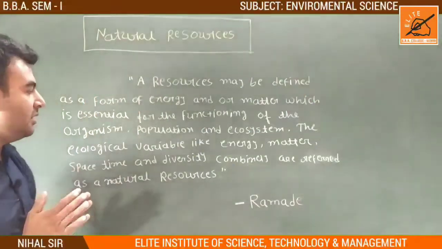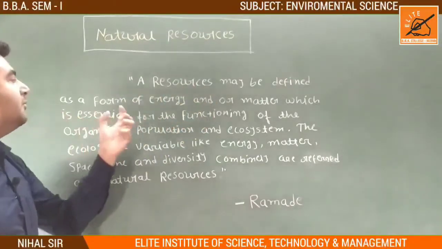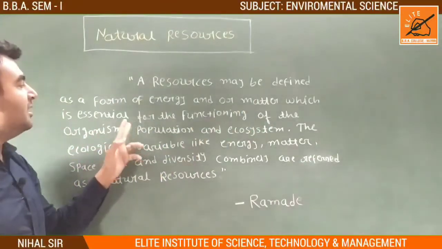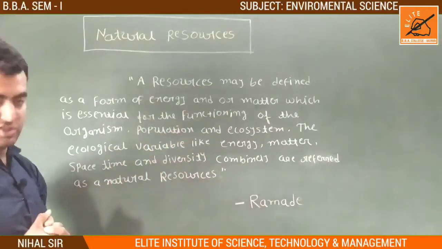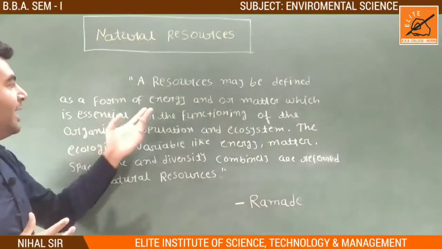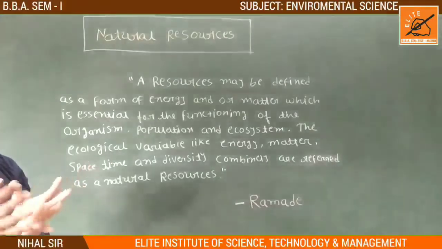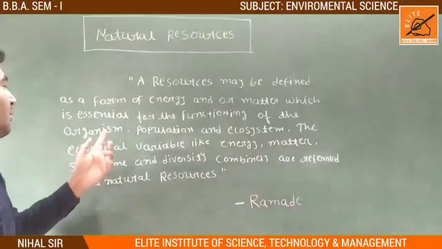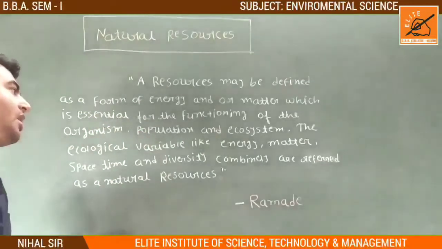So what are natural resources? Natural resources may be defined as the form of energy and/or matter which is essential for the functioning of the organism, population and ecosystem. First, let me explain that a resource is defined as a form of energy and some kind of matter, produced by the ecosystem, organism and population. It is called a resource.